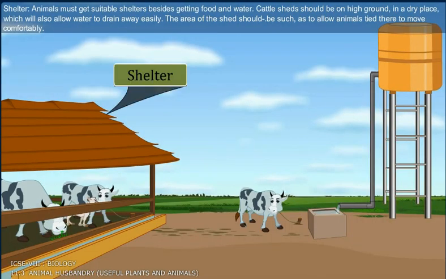Shelter. Animals must get suitable shelters besides getting food and water. Cattle sheds should be on high ground, in a dry place which will also allow water to drain away easily. The area of the shed should be such as to allow animals tied there to move comfortably.